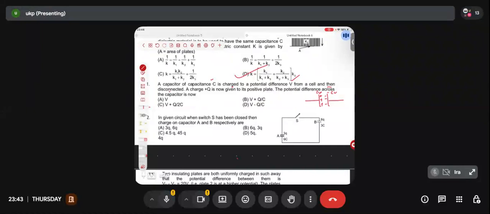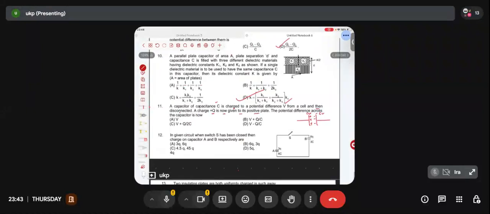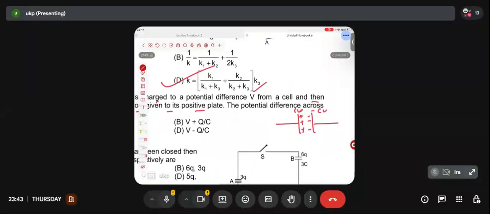And now you have disconnected it. If you disconnect, will there be any change in charge? No, sir, there will be no change in charge. But they are saying that a charge plus Q is now given to the positive plate. They are saying, I am not saying. So what is the total charge present in the positive plate? Q plus CV. What is the total charge in the negative plate? Minus CV.